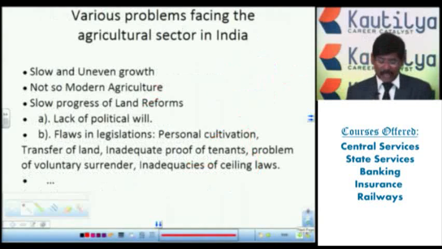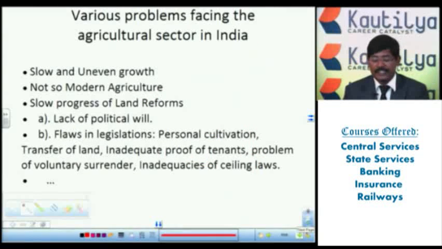Next, what are the various problems facing the agriculture sector in India? Even though there is growth in the planning period, there are some problems. What problems are they facing? First one, slow and uneven growth.